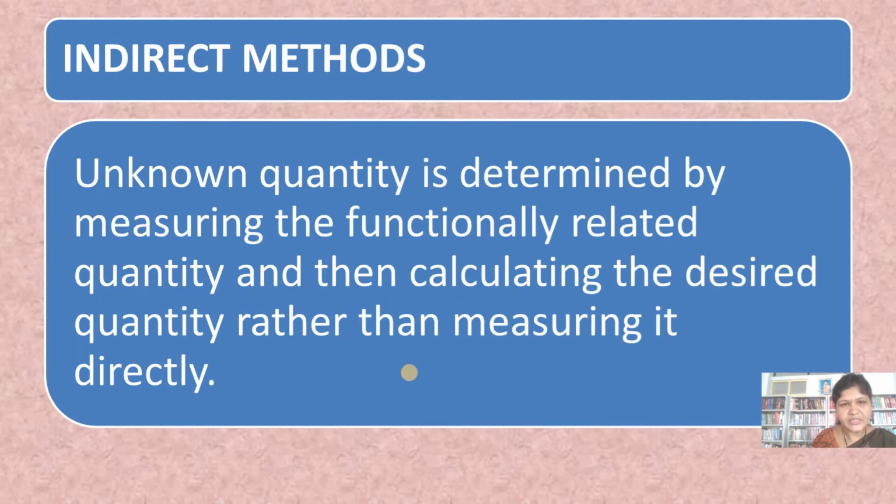Now going to the indirect methods. Indirect methods are used in those places where direct measurement is not possible.